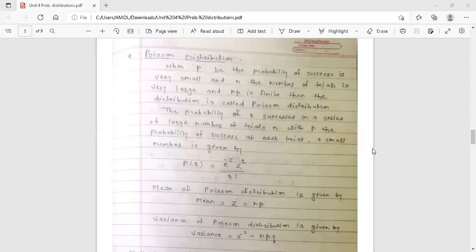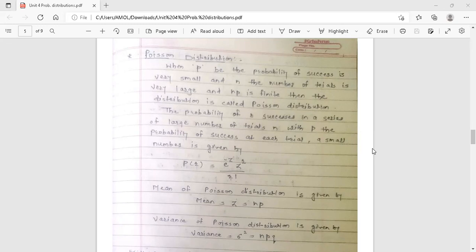Recording in progress. Hello dear students, this is your Engineering Mathematics 3 lecture. Today's topic is Poisson distribution. This topic is from 4th unit, probability and probability distributions. In the previous lecture, we have discussed binomial distribution. Now, Poisson distribution. What is Poisson distribution?